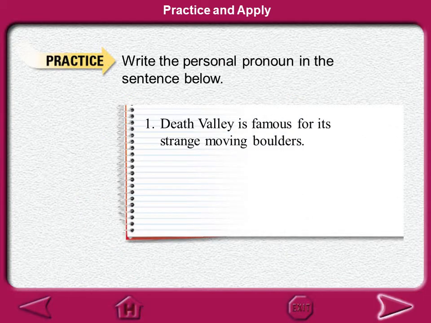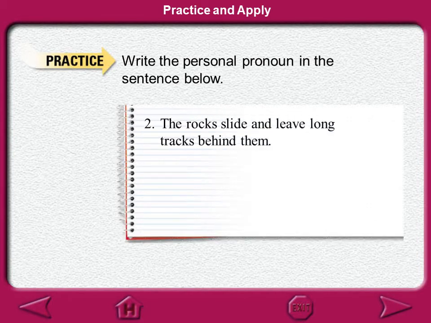Practice. Write the personal pronoun in the sentence below. Death Valley is famous for its strange moving boulders. You should write this practice in your copybooks. Next practice.